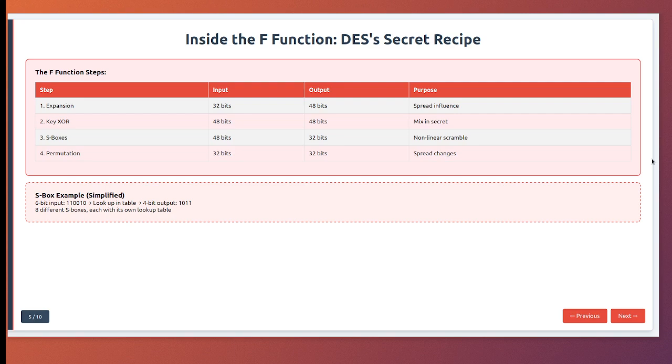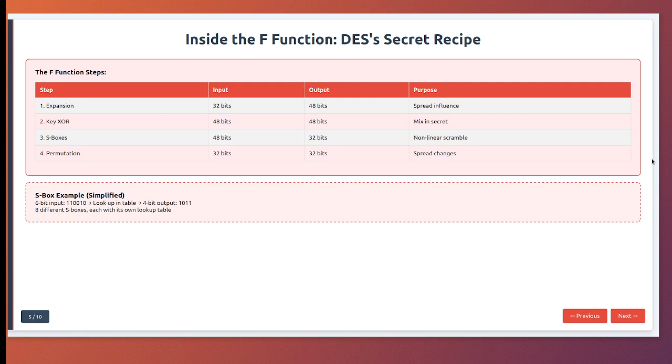Next, the expanded 48 bits are XORed with 48 bits from your key. This is how your secret is woven into the data. In our simplified example, if you have 110011 and your key bit is 101010, the XOR gives 01100. Each bit of the key flips corresponding data bits.